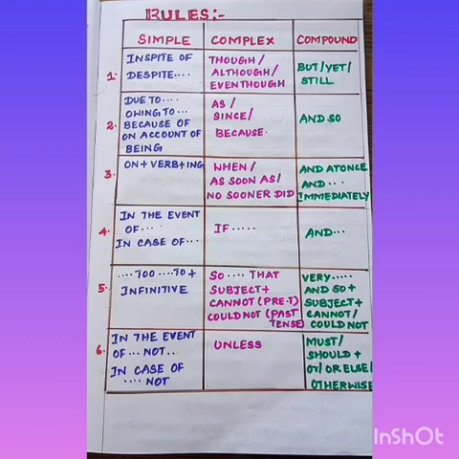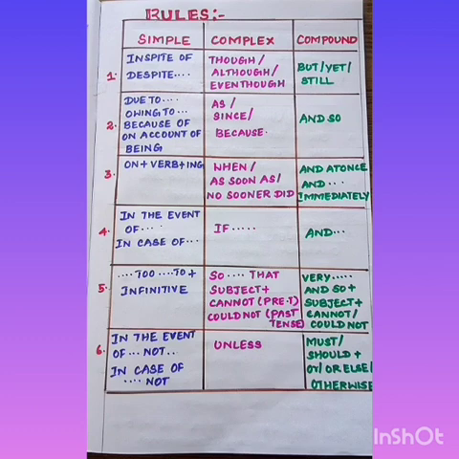So what are the types? In spite of, despite, though, although, even though, but, yet, still, due to, owing to, because of, on account of, being, as, since, because, and so, on plus verb plus ing, when, as soon as, no sooner did, and at once, and immediately, in the event of, in case of, if, and, to plus infinitive, so that, subject, present tense, cannot, past tense, could not, very, and so, subject, present tense, cannot, past tense, could not.